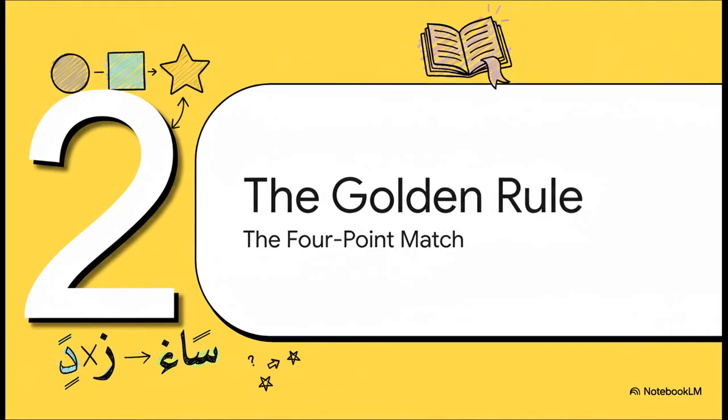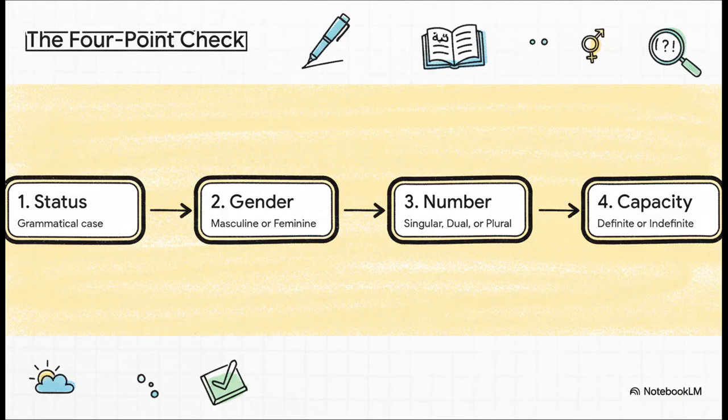So here's the big question. How can we be absolutely sure that we're looking at a describing phrase like good boy and not a complete sentence like the boy is good? Well, that is where the golden rule comes in. And honestly, this is the most important part of our whole explainer today. It's a really simple 4-point check. For a phrase to be a true Murakkab-e-Tawsifi, the adjective, the Sifat, has to be a perfect copy of the noun it's describing, the Mousoof. And it has to match in 4 specific ways: its status, its gender, its number, and its capacity. They have to be identical twins, grammatically speaking.